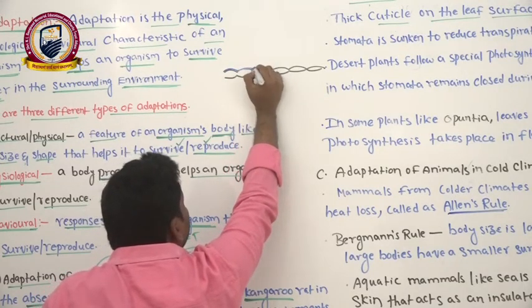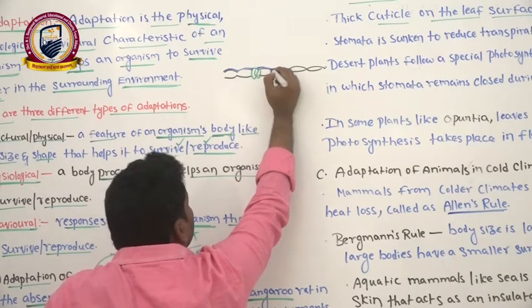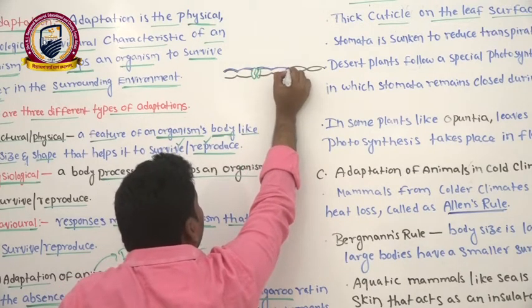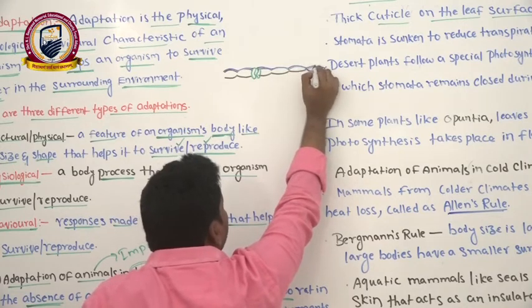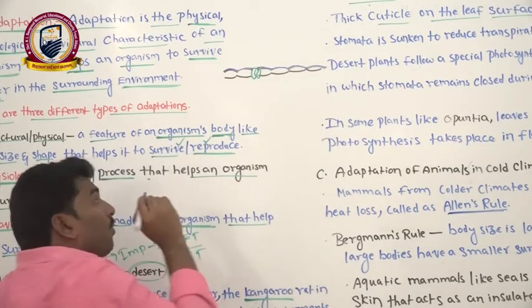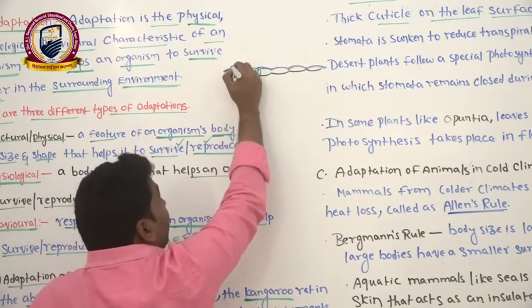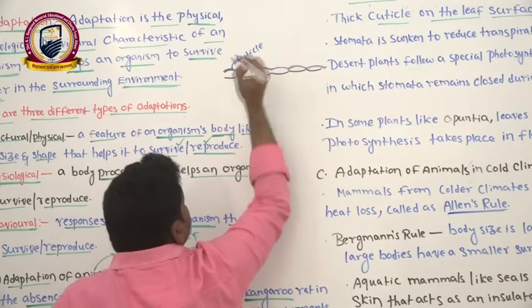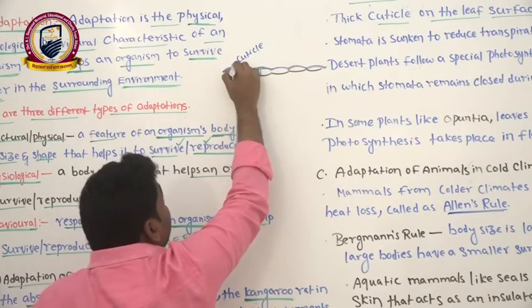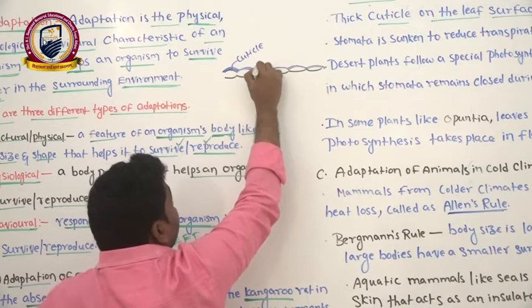This is actually a thin layer in most of the plants. In plants other than desert areas, this layer will be thin. But desert plants have this layer, called the cuticle, very thick.